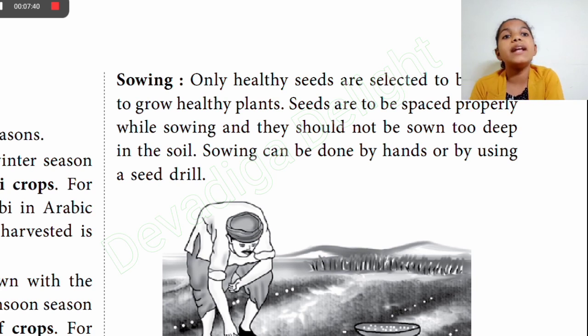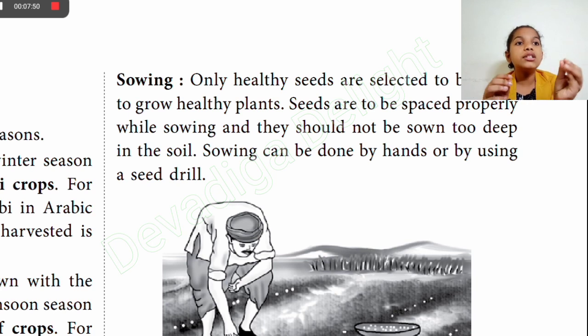Seeds are to be spaced properly while sowing. They should not be sown too deep in the soil. The sowing can be done by hand or using a seed drill. So the seeds should be spaced properly.